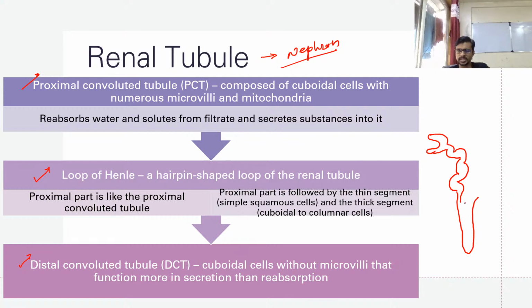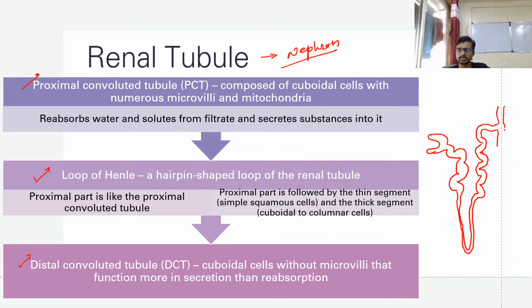This is the loop of Henle, a smaller diameter tube. The descending part is very thin, and the ascending part is thick. There is no absorption of water in the ascending part of a nephron. So this is how your nephron looks, and it is connected to the collecting tube.